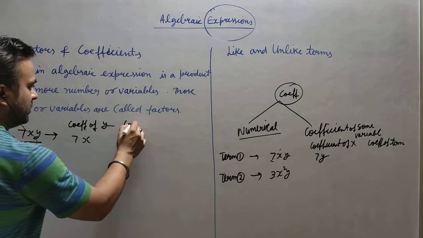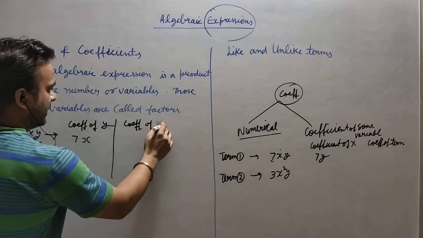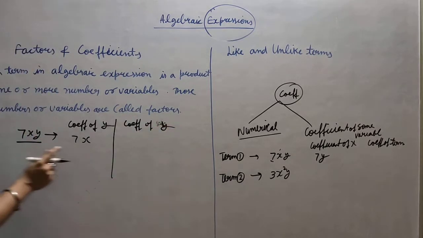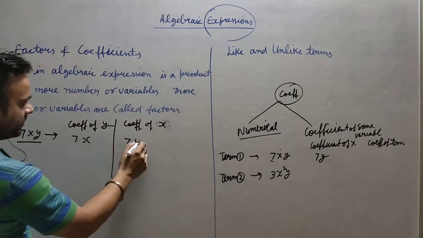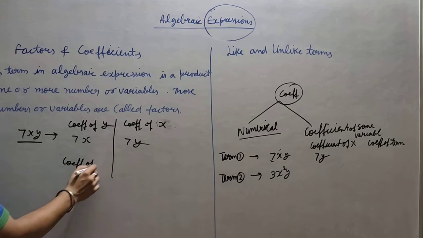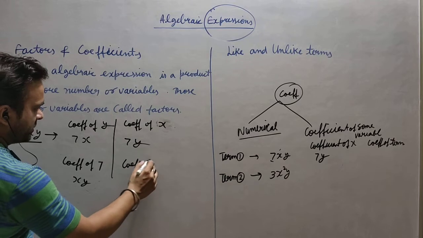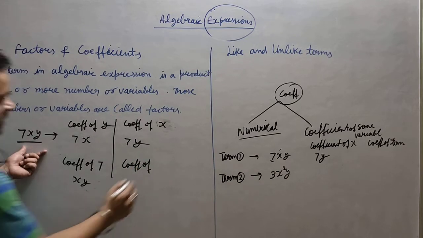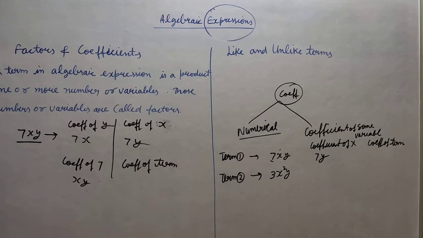Right? Coefficient of y: what will you do? x. Coefficient of x: 7 and y. Coefficient of 7: you will write xy. Now the coefficient of what? Term. Now what is the difference?